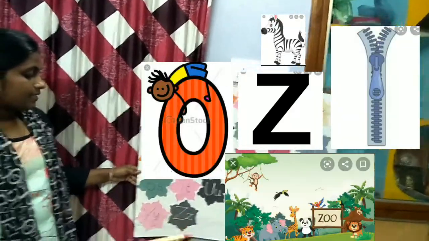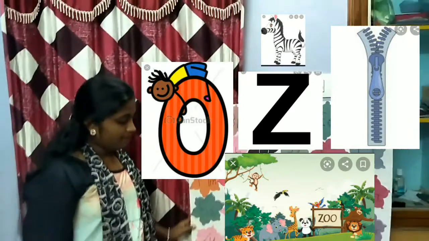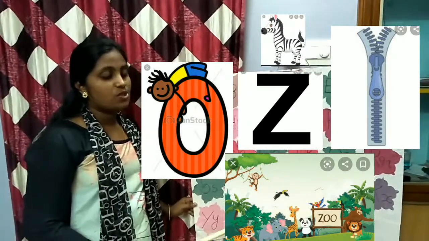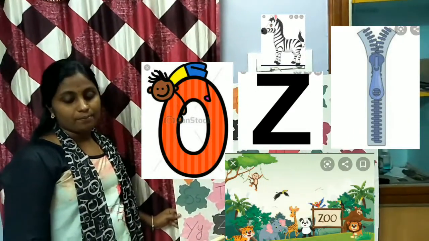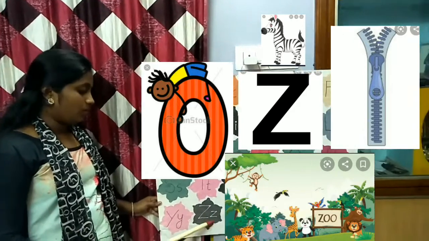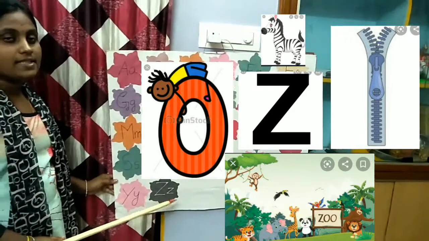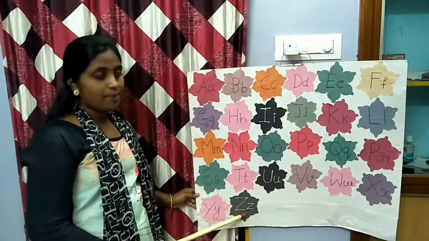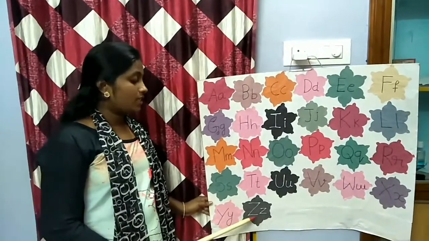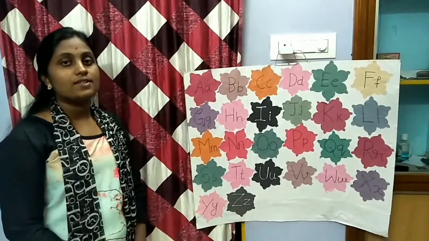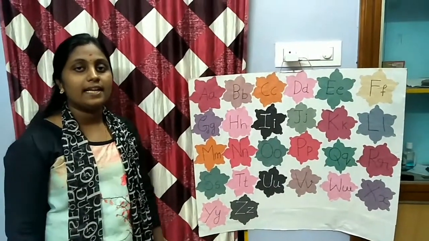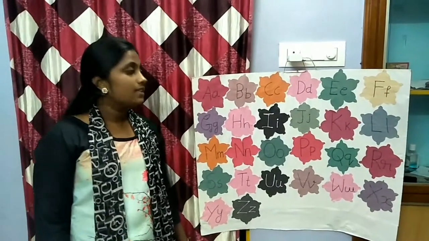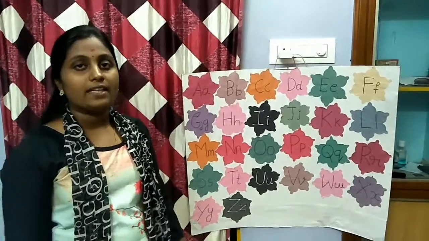Next letter is Z. Z for zebra, Z for zoo, Z for zip, and Z for zero also. The phonic sound for Z is z. These are the phonic sounds you have to learn by heart, kids. Okay?